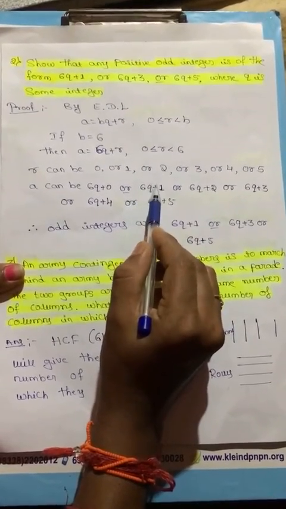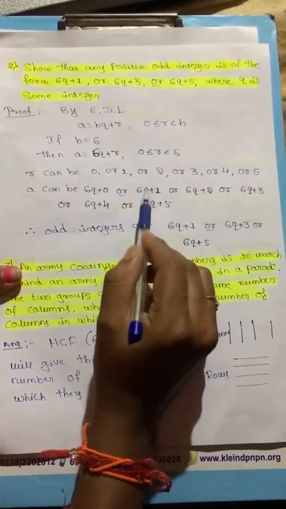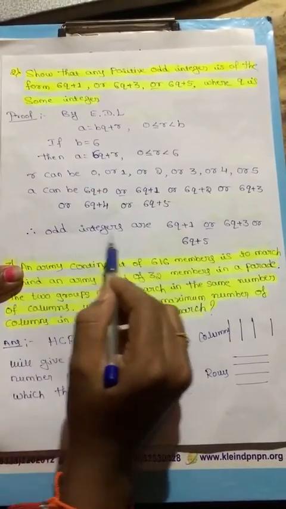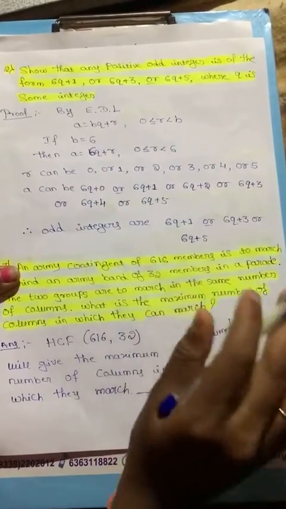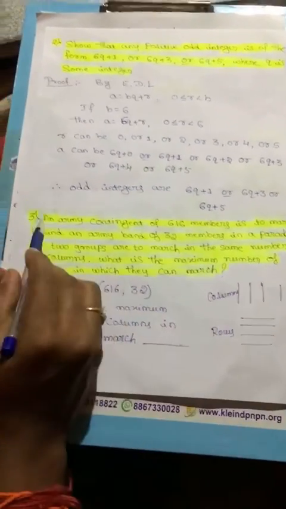An even number added to an odd number gives an odd number. Therefore, odd integers are 6q plus 1, 6q plus 3 or 6q plus 5. Okay, next I will go to the third question.